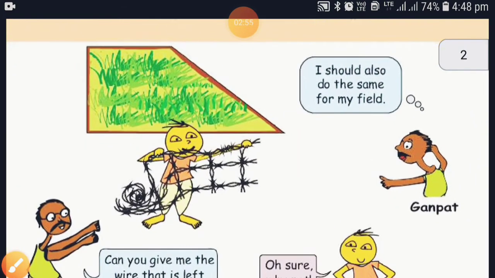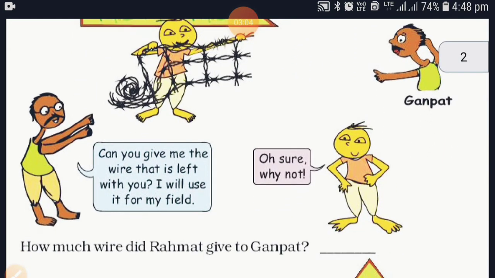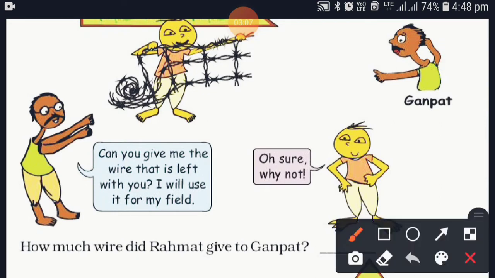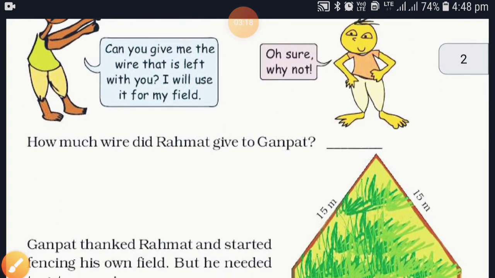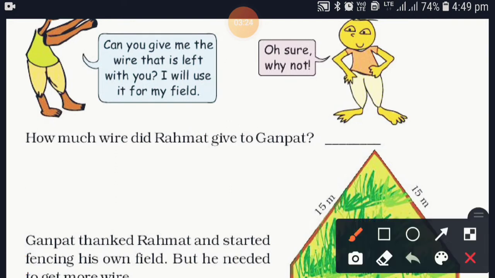Let's see the next page. Now Rahmat's friend also said, I also want the same for my field. So he is requesting his friend, can you give me the wire that is left with you? So he will use it for his field. And Rahmat is so good, so he said, why not? So Rahmat will give the wire to Ganpat. But Rahmat used how many meters of wire? Rahmat used 54 meters of wire.